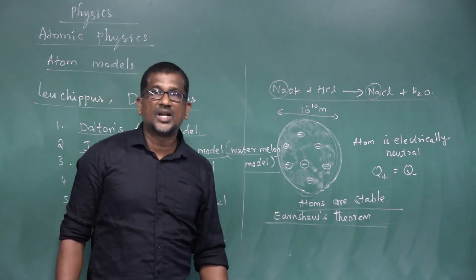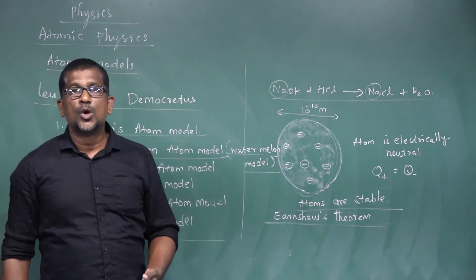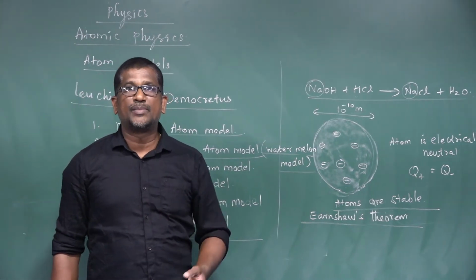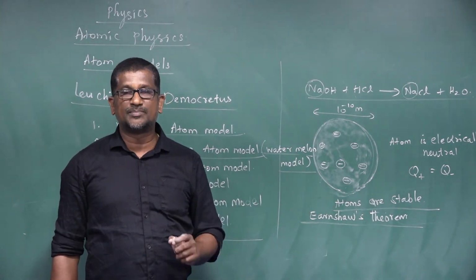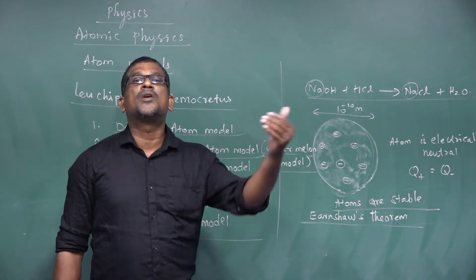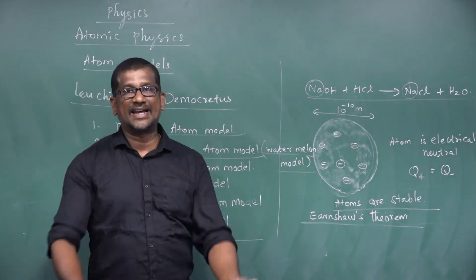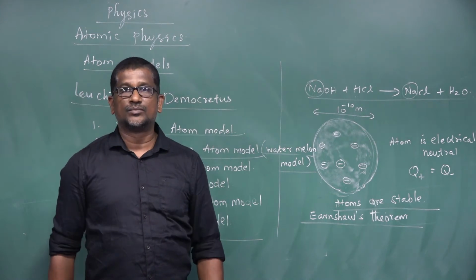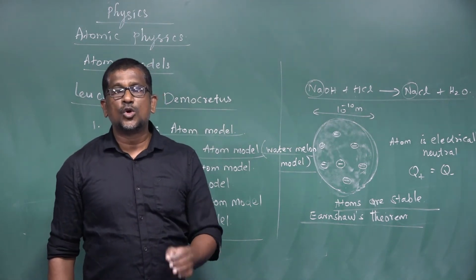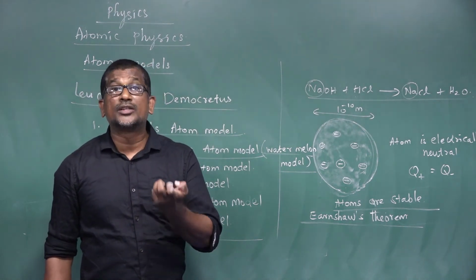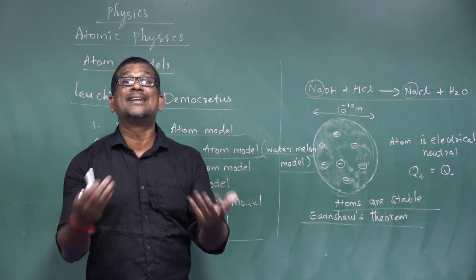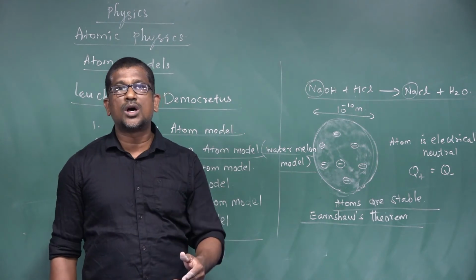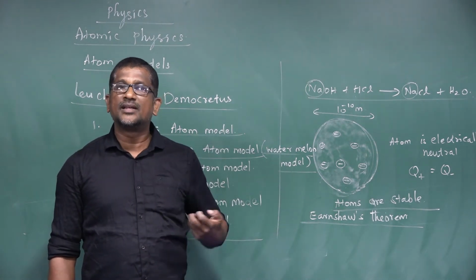And another drawback is there in J.J. Thomson's atom model. That is, this atom model could not explain the origin of spectral lines observed in the spectrum of hydrogen atom and hydrogen-like atoms. So these two are the main drawbacks in J.J. Thomson's atom model.